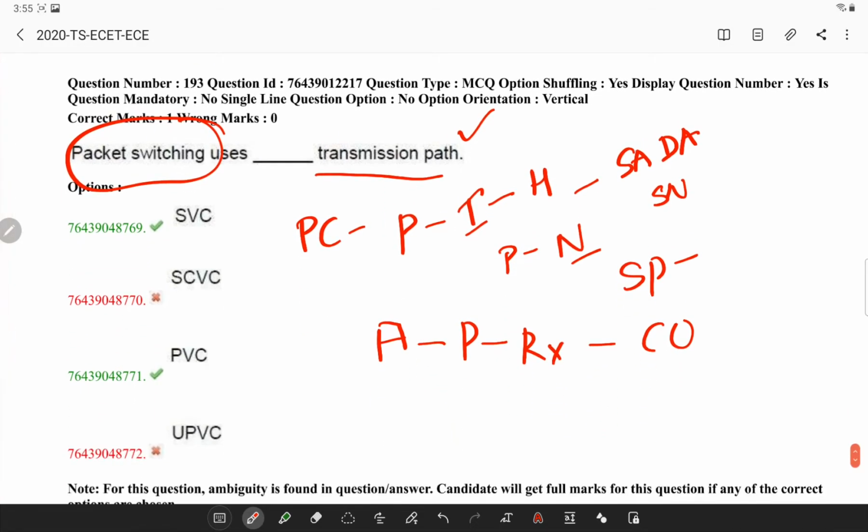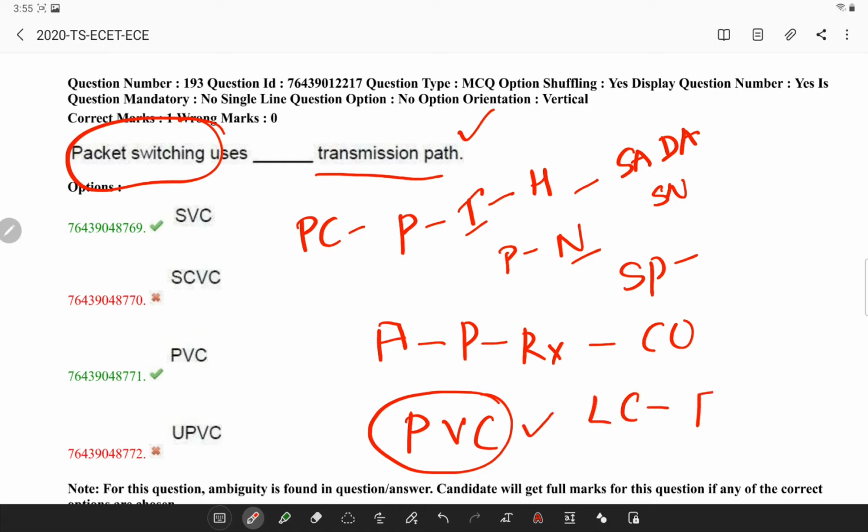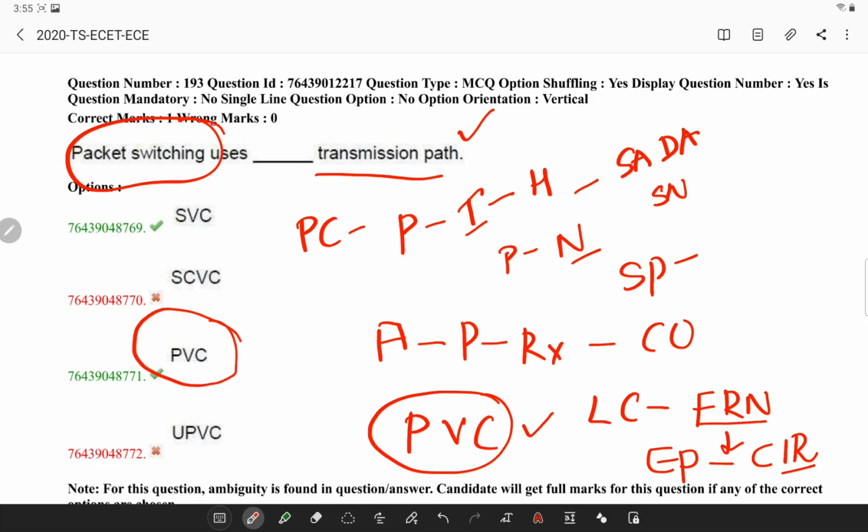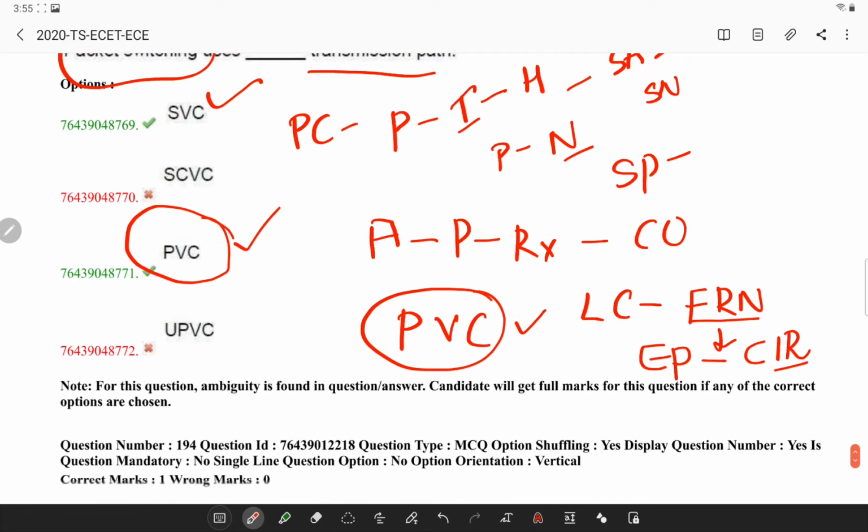A permanent virtual circuit is a software-defined logical connection in a network such as a frame relay network, and in a frame relay network, endpoints and stated bandwidth called committed information rate constitute a PVC, which is defined as a frame relay device. So here both of these are answers.